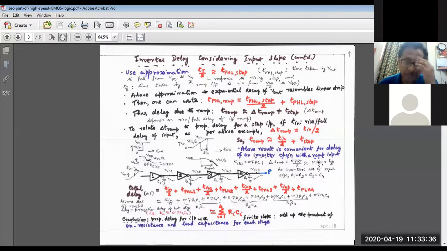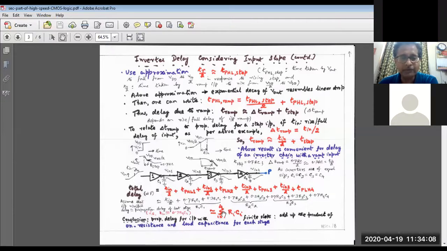Because we need to simplify the total chain delay. The total chain delay is what we can find to be nothing but the linear sum of RC products. Now what is this R? What is this C? Ci is the load, the total node capacitance at different nodes. If we leave out the input node, we are considering 1, 2, 3, 4 different nodes.